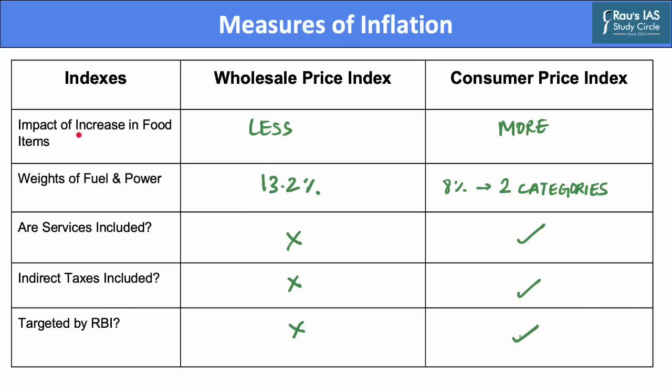Now, what is the impact of an increase in food items? The increase in prices of food items has less bearing on WPI when you compare it with CPI. There's a reason, which we will discuss in the next slide.